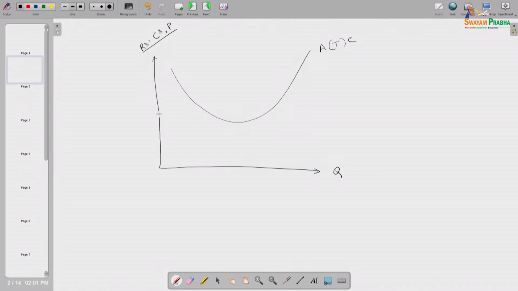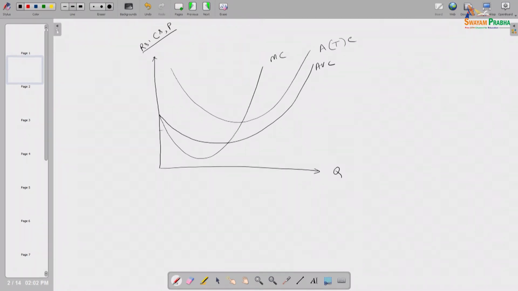So, that is ATC curve, average total cost curve, this is average variable cost curve, and this is suppose marginal cost curve, okay. And suppose this is the situation, and this is the average revenue that is identical to price equals to marginal revenue in this particular case, right. So, we know that both the conditions, first order and second order profit maximizing condition in this case, is satisfied at this point, okay. Suppose that is point E.